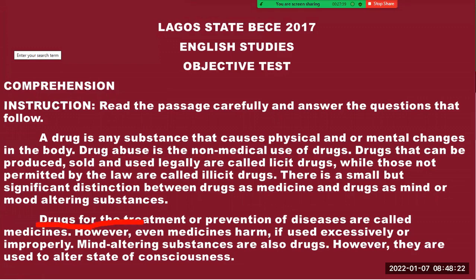Drugs for treatment or prevention of diseases are called medicines. So you can see the evidence here. Now, I always emphasize that you must look for the evidence in the passage. In other words, answers to comprehension questions must be evidence-based. You don't rely on assumption. Look for the evidence in the passage, all right?